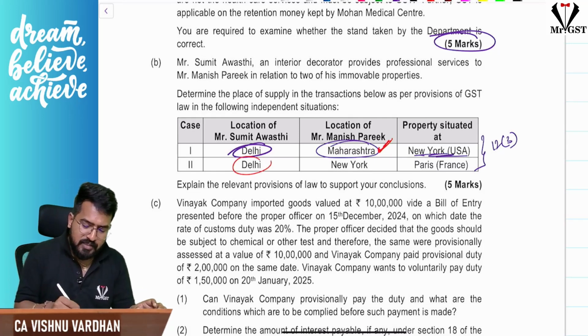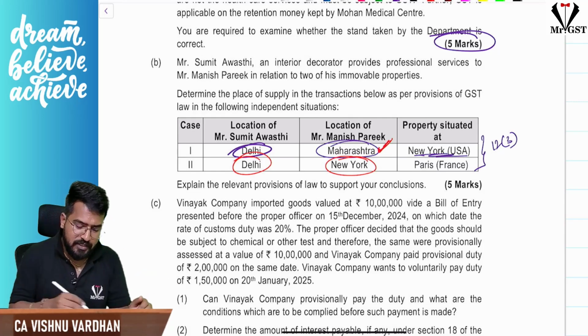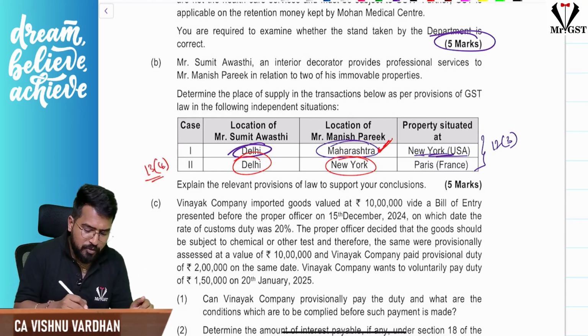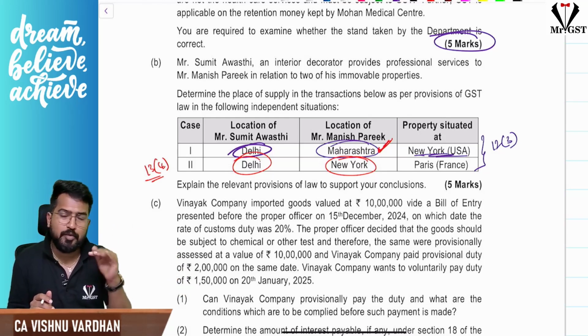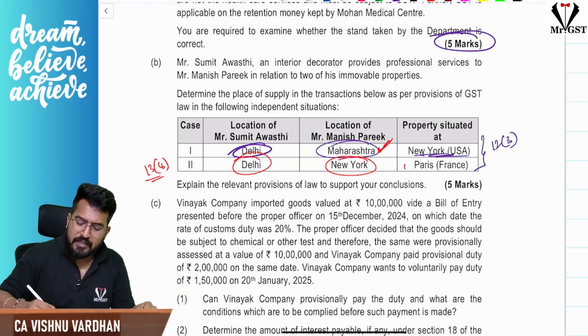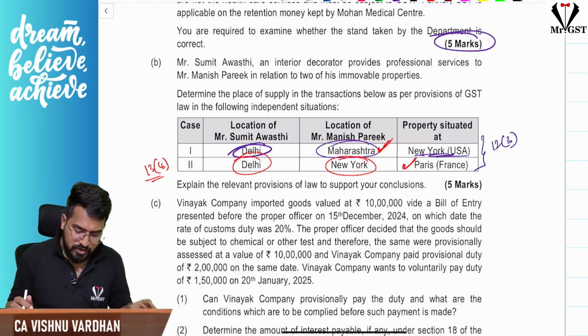Next one, the supplier is in Delhi, the recipient is in New York. So one party is in India, the other is outside India. So section 13 subsection 4 will come into picture. Section 13(4) says straight away that the location of the immovable property itself will be the place of supply. So Paris will be the place of supply in the second case. That is that particular question.